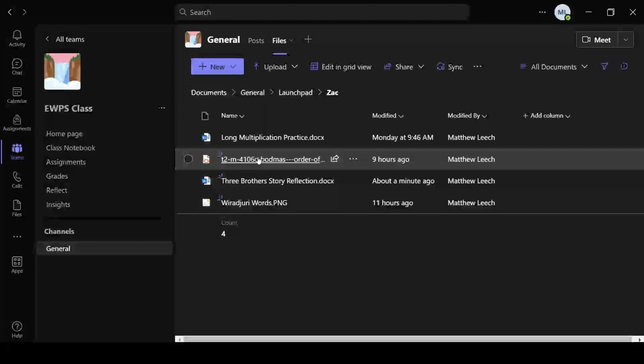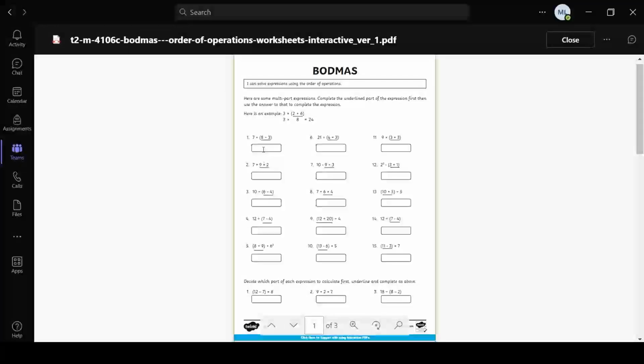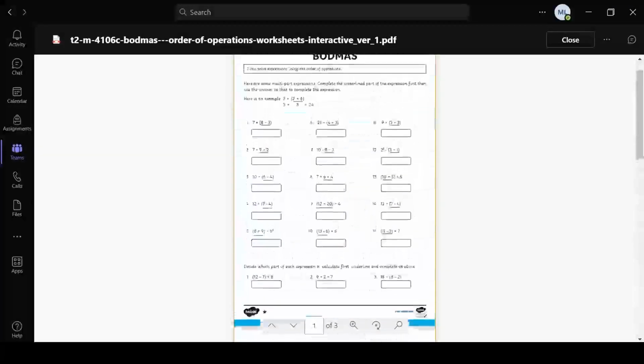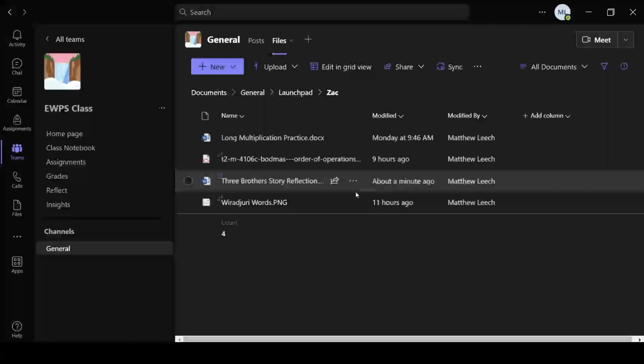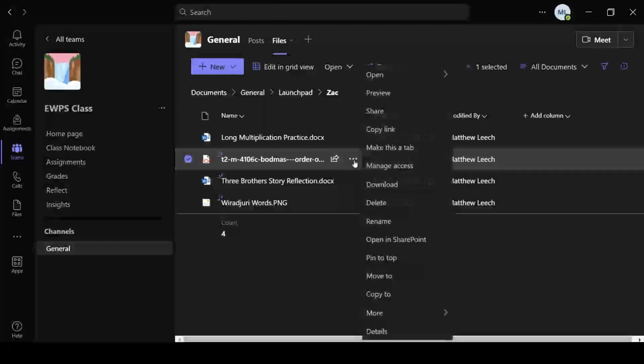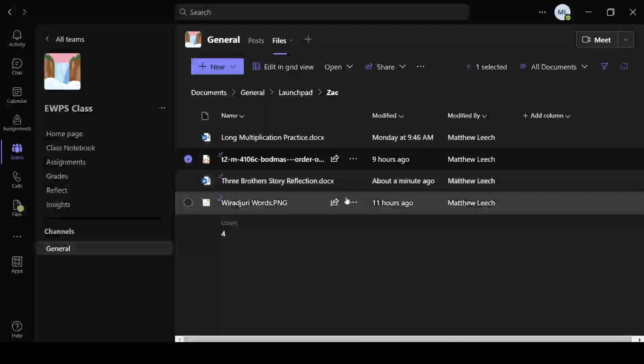And then the other one is a PDF. Sometimes I'll put a PDF in and you can edit it. If you just click on it, you can't edit it. It's just a PDF to look at. You could print it if you wanted to, but that's not really helpful for us. So what you'd have to do is there's some dots here. Click on that. Click download. That should download it. You'll see a little tick come up.